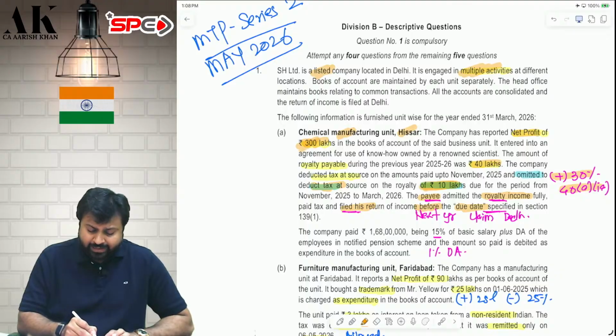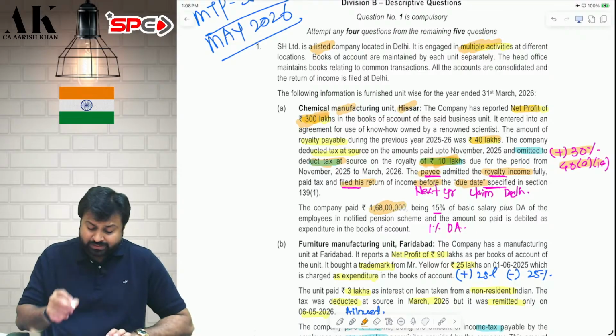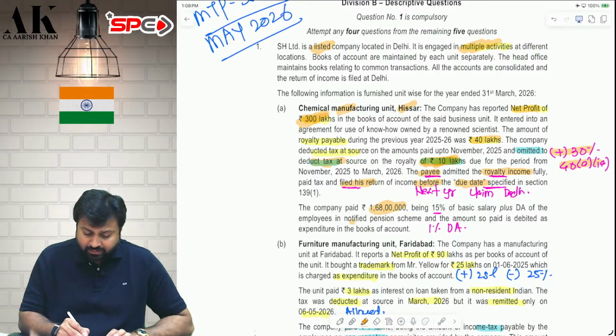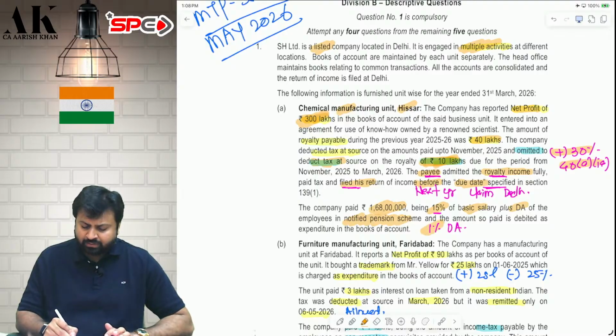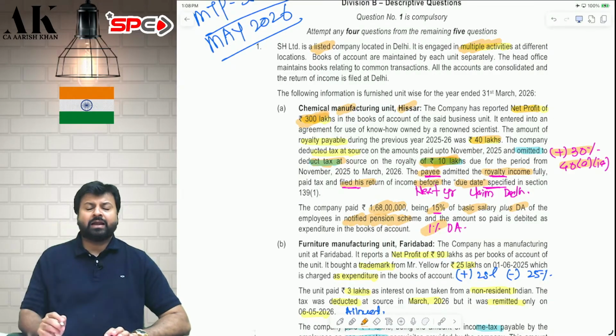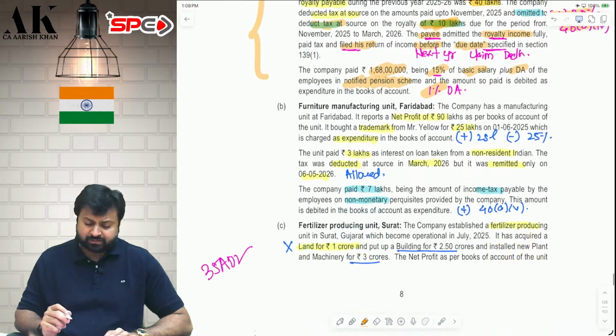So 300 lakhs is the net profit, add 30% of 10 lakh, and then one more thing. In case of the Hisar unit, 1 crore 68 lakhs we are paying as a contribution to a notified pension scheme, which is 15% of basic salary plus DA. 15% is not allowed, only 14% is allowed under PGBP. Therefore, add back 1%. So this will give you your chemical business profit.